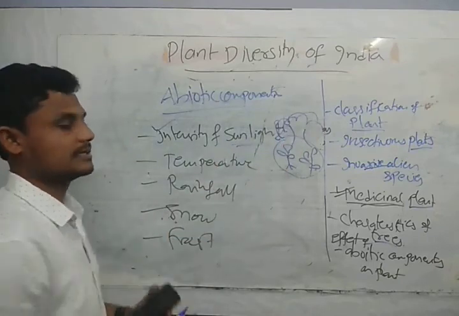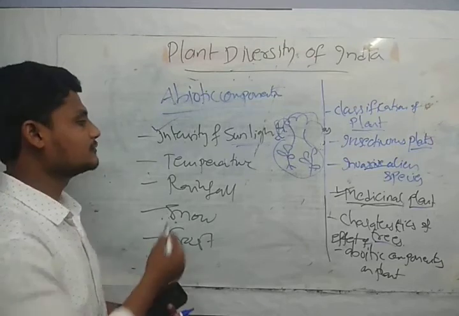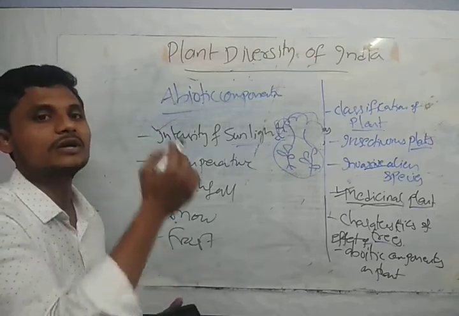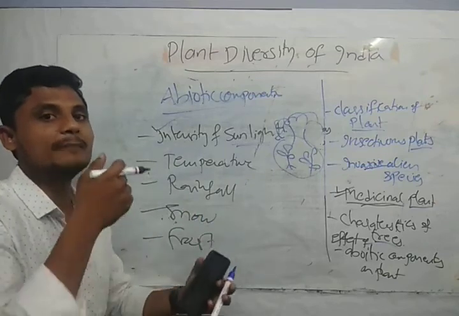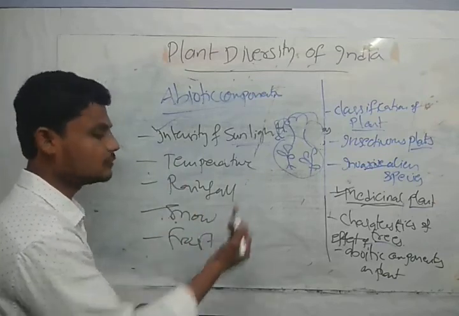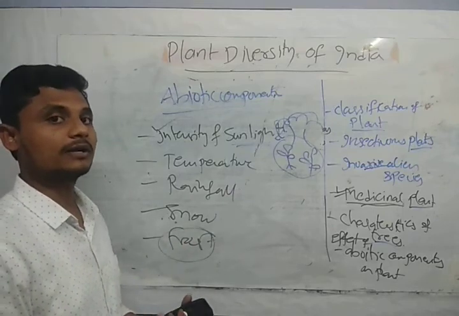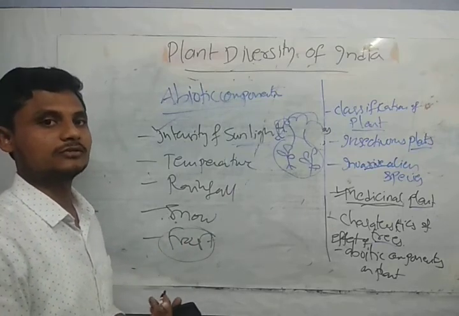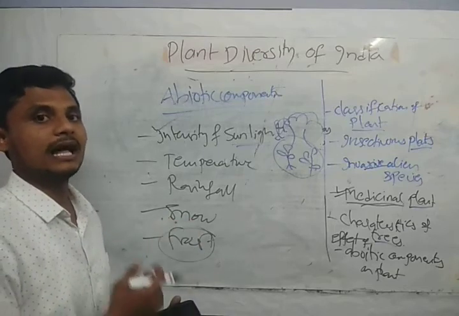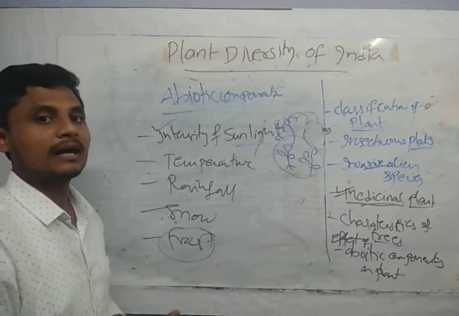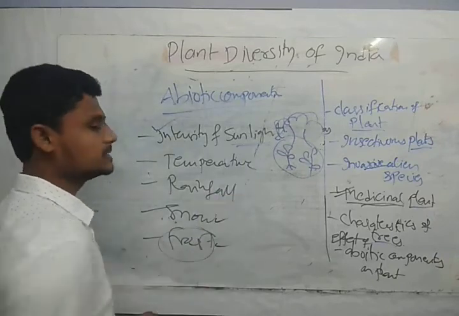And the temperature also, guys. We should have the optimum temperature. Like in the snow areas, we have less temperature. So only those species which are habituated to the snow grow in that place. Or the frost. Frost also plays an important role in agriculture activities and all those things. If frost is present on the leaves, it is going to affect agriculture in some fields. So the frost, the snow, and the temperature play a very important role.